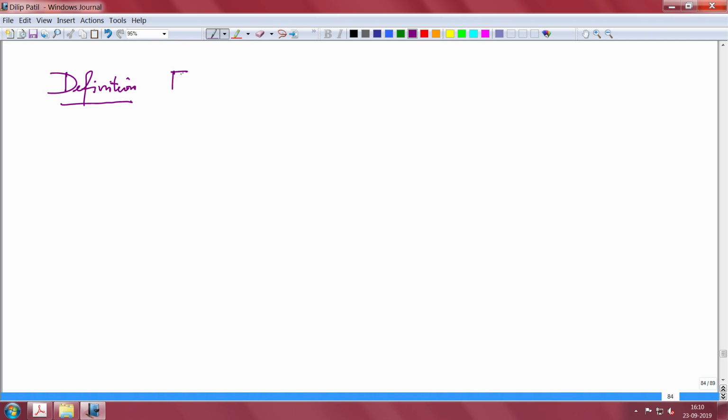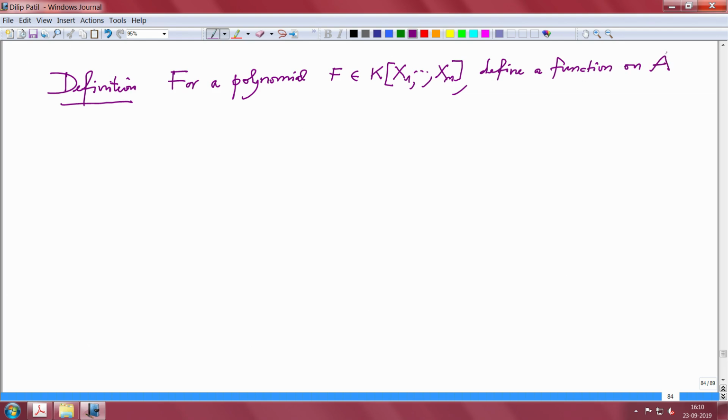For a polynomial capital F in k x1 to xn, define a function on A power n, where A is a given k-algebra.